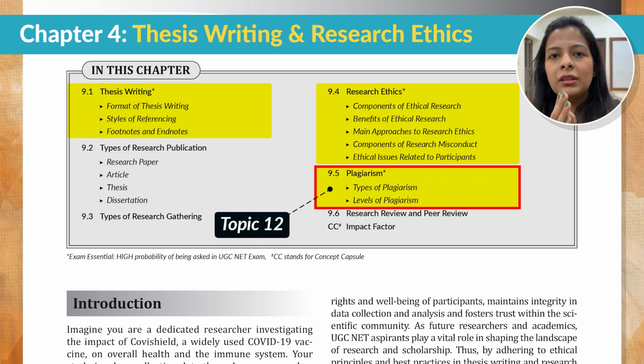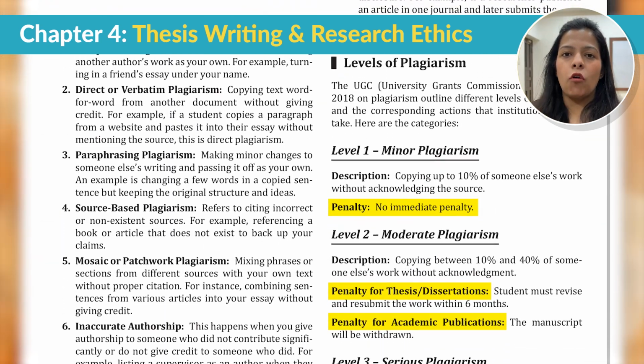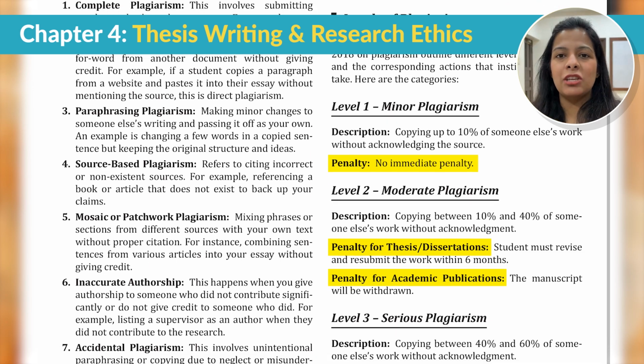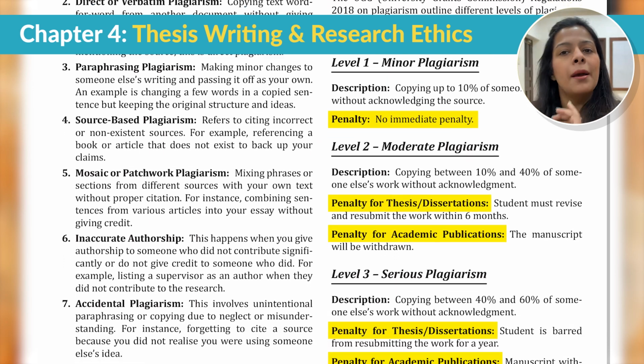Okay, and finally, last but not the least, is the topic of plagiarism. Now, here they focus on different types of plagiarism. Another important topic which has been asked in the last 2 years frequently is levels of plagiarism. So there are different levels, 20% plagiarism, 40%, 60%. So आपको पता होना चाहिए कि कौन सा रिसर्च किस प्लेजरिज्म के अंडर पुट किया जाएगा depending upon the different criteria involved. Okay, इसके अलावा there is also penalties involved for thesis and academic publications. You should also be aware of these penalties.